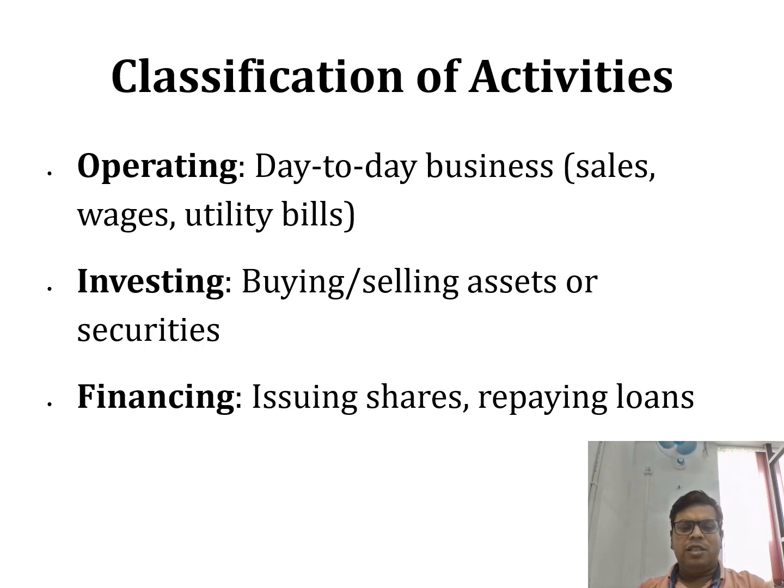And the second one is investing activity. Investing activity is basically the amount taken by the business to invest in land, building, plant, machinery. That is called investing activities. So when we are talking about investing activity, if you are purchasing any assets, that is an outflow of cash under investing activity. And if you sell any assets, that is also part of investing activity.